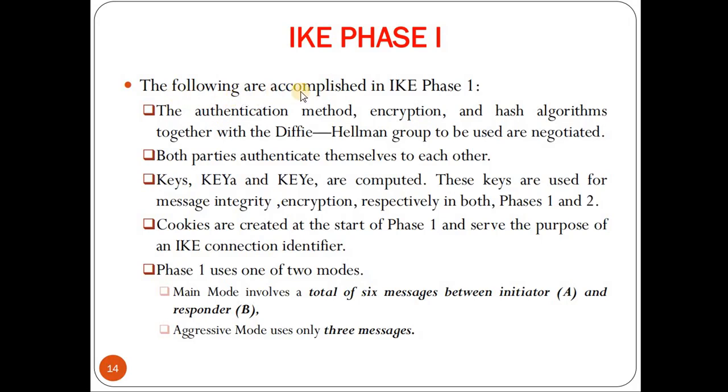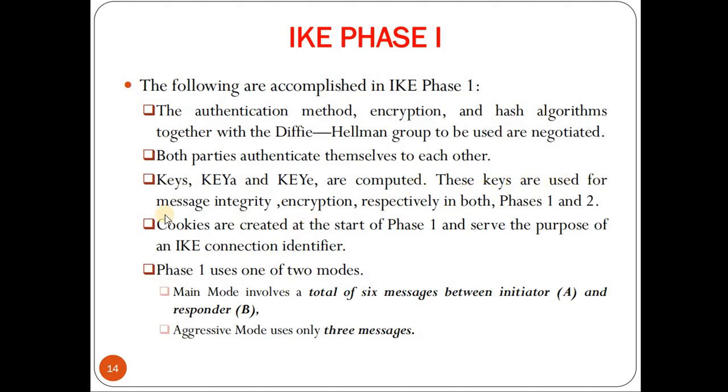Next we will go through IKE phase 1, where we are going to establish the IKE security association. The following are accomplished in the first phase. The authentication method, the encryption method, the hash algorithm together with the Diffie-Hellman groups to be used are negotiated, that is, they are decided. Both parties authenticate themselves to each other. Keys such as key A and key E are computed.